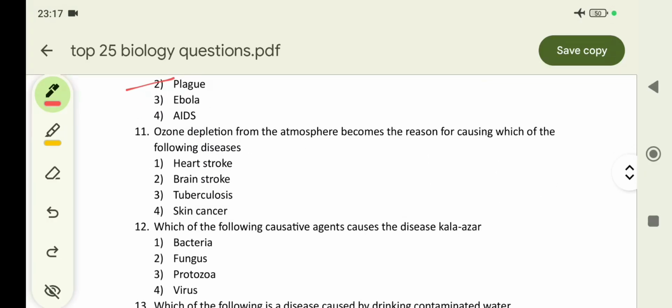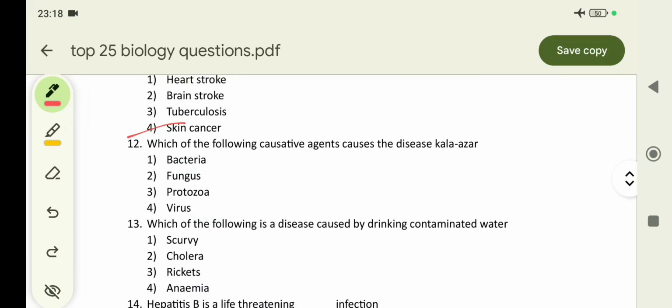Ozone depletion from the atmosphere becomes the reason for causing which of the following diseases? Heart stroke is not from ozone depletion, brain stroke not, tuberculosis not, but skin cancer is. Why? Because when ozone is depleted, UV rays fall directly from the sun onto the earth's surface, so we get skin cancer.